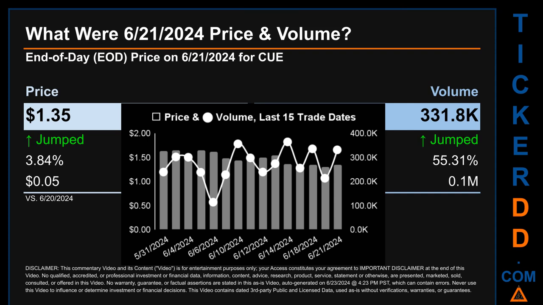The graph shows price and volume for the last 15 trade dates. Across a range of 35 cents, the max and minimum end-of-day price were respectively 1.65 and 1.3. Volume saw a range of 250.6 thousand, from a day low of 114.1 thousand to a day high of 364.7 thousand.